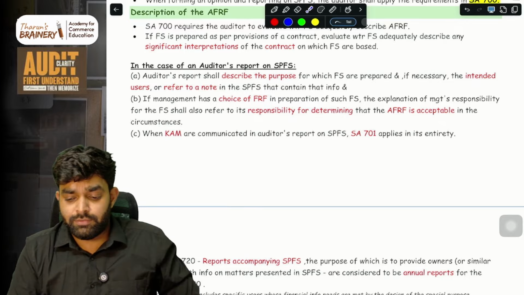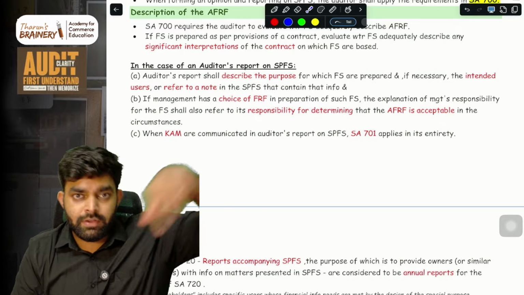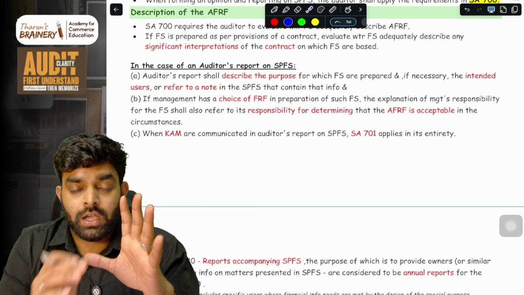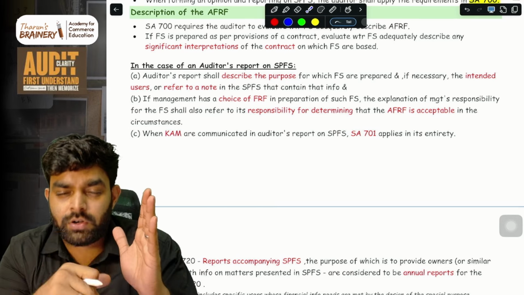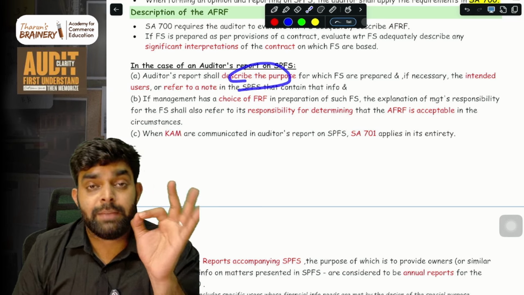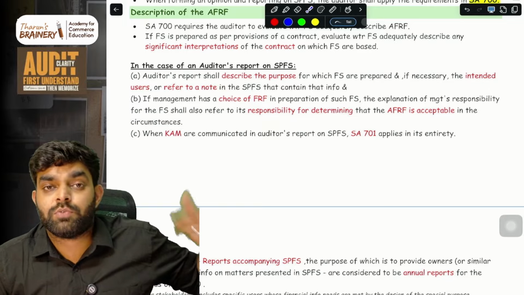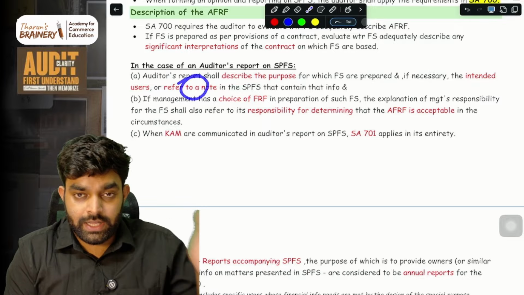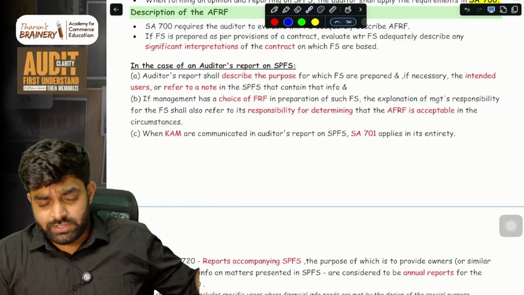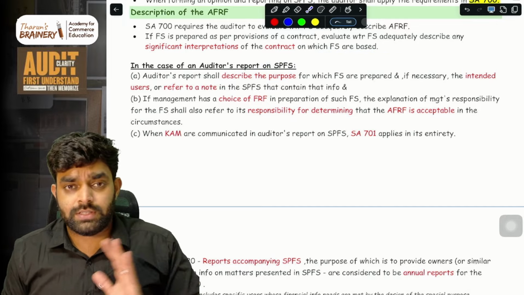Inside that note, this information may be given. So in your audit report, give a reference to that. That's one option. Second, when you are making the SPFS audit report, you have to describe inside the audit report why this SPFS was made, what the purpose behind it is, and sometimes the intended users also, or you can give a reference to a note in the financial statement where both these things are described.